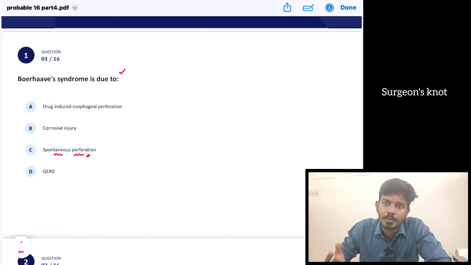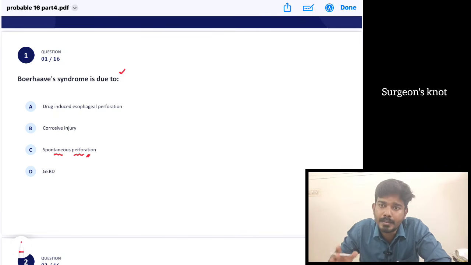So how the question can be given: an alcoholic, spontaneously he is vomiting after episodes of alcohol, if they say that, and the patient is stable, you have to come to a conclusion of a Mallory-Weiss tear. But if the patient is complaining of chest pain, and then the X-ray finding shows pneumomediastinum, then subcutaneous emphysema is seen, if they give these findings, that is suggestive of Boerhaave syndrome.